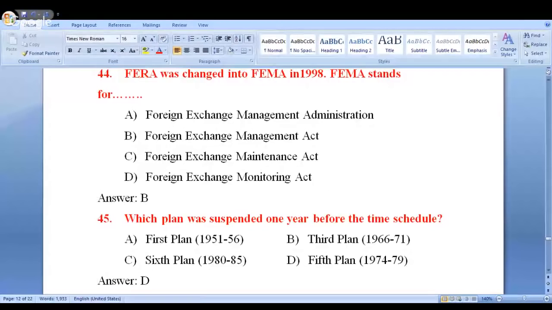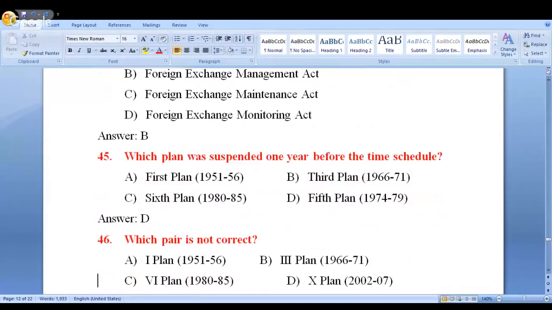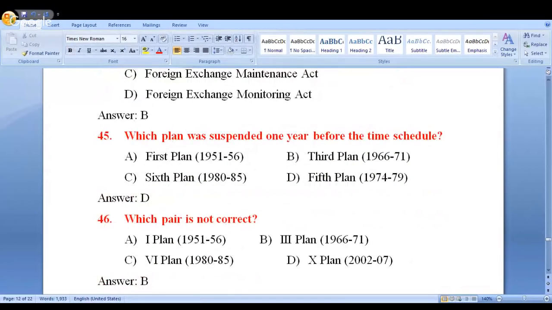So these are the points that you must remember. And which is the plan that was suspended 1 year in advance? The answer is the 5th 5-year plan. Right? Next. It is not correct. You should be in a position to identify. Again, don't panic in the examination.